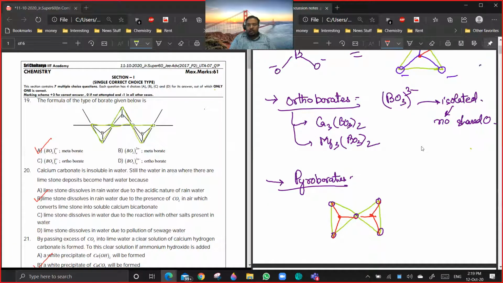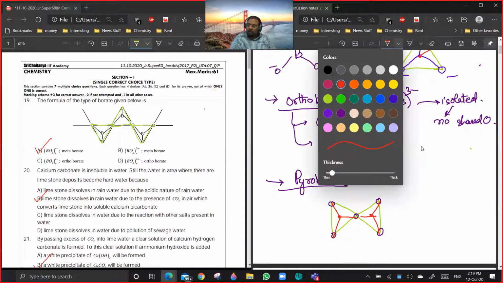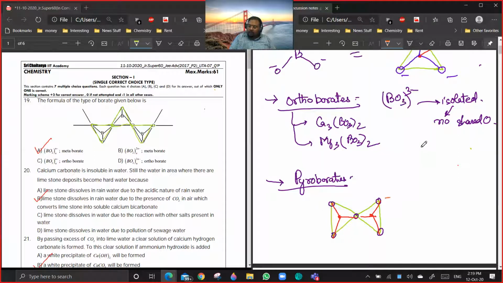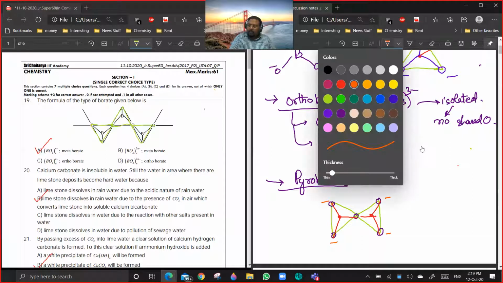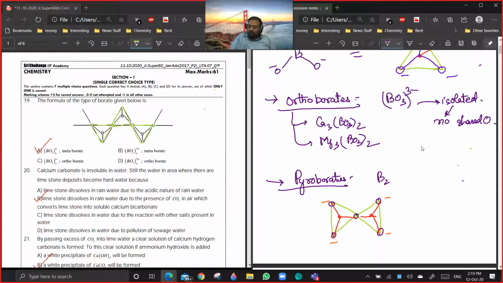The shared oxygens will not carry a charge, unshared oxygens will carry a negative charge. So 1, 2, 3, and 4. So for pyroborates, what will be the formula? B2O5 4 minus.